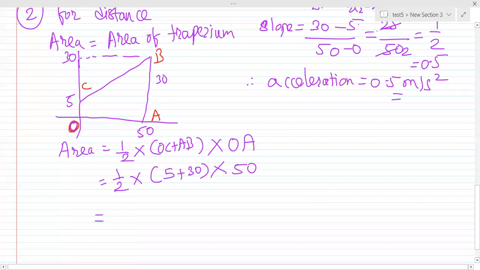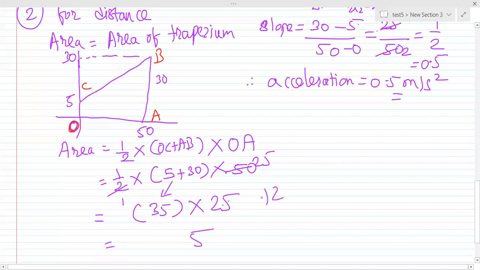2 ones are 2, 25 are 25. So 5 plus 30 is 35, into 25. What would be the multiplication? 25 times 5 is 125, so 12 carry. 25 times 3 is 75, plus 12 is 87. So that would be 875 meters.